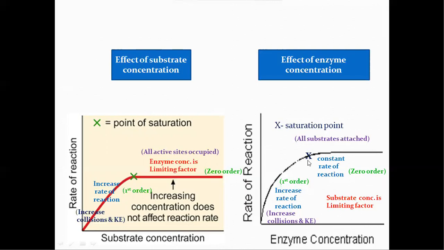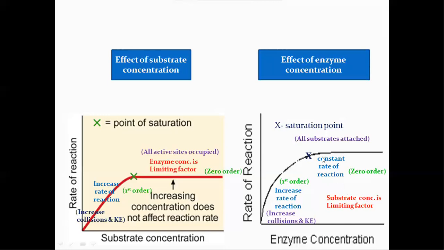After the saturation point, all substrate molecules are attached. There are no further substrate molecules available to increase the rate of the reaction. That is why the rate of the reaction will be constant. That means the substrate concentration is acting as a limiting factor.